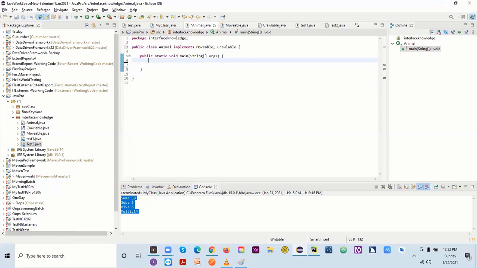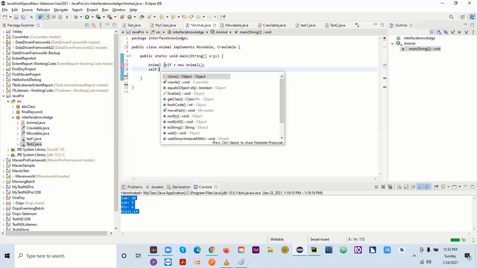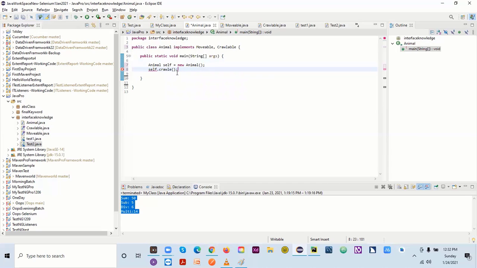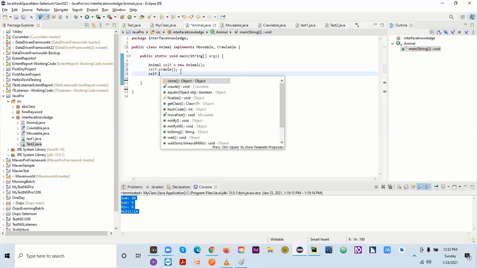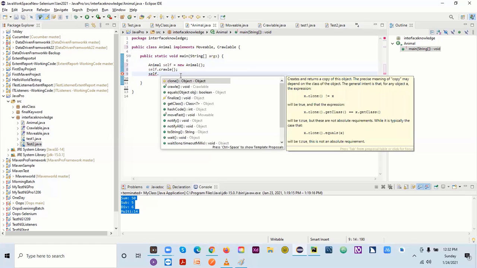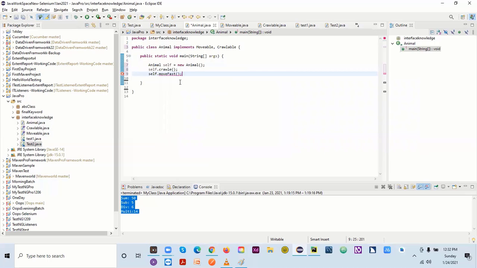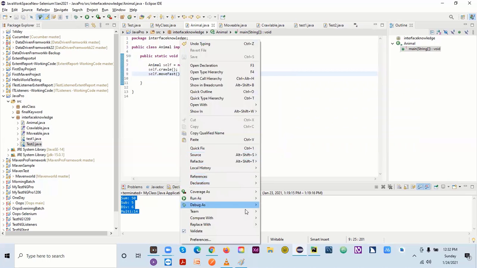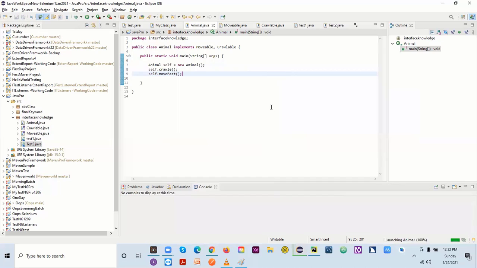Here I can simply create an object of animal, of this class. So animal, and I will say something like self. Any name you can give here, that's not a matter. I can say self dot, and see, you can call your method here. You can call this and say self dot movable. Both will be here, and if you run it, it will run, and you will get the answer.